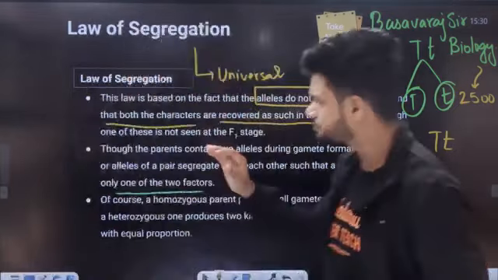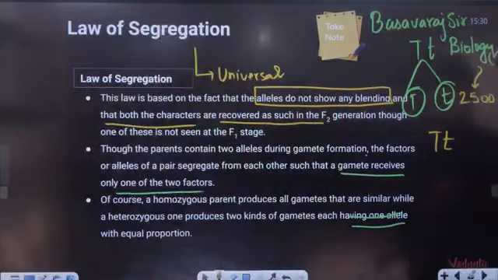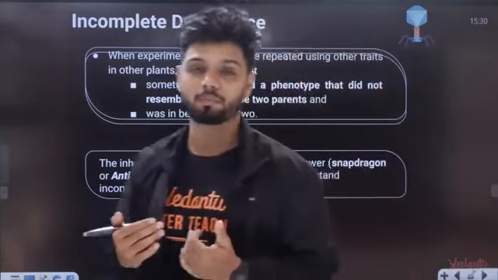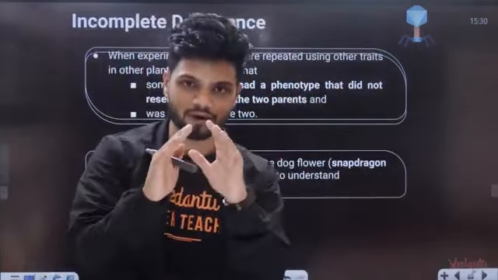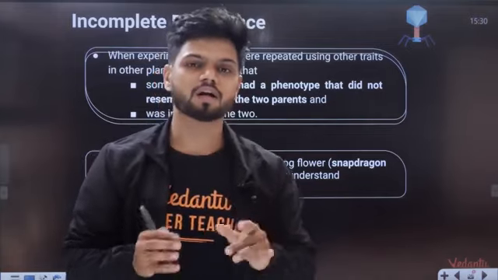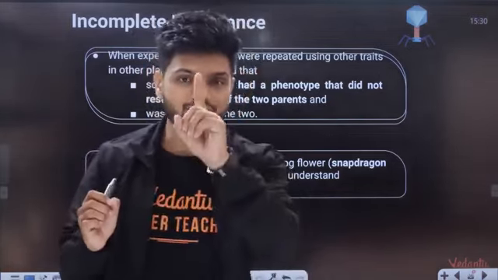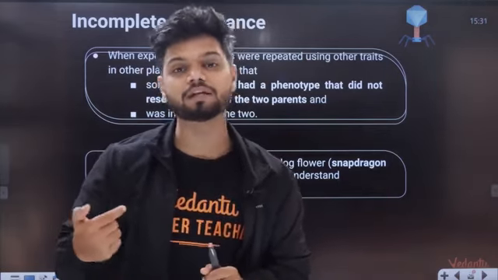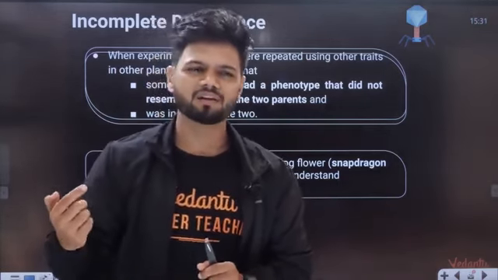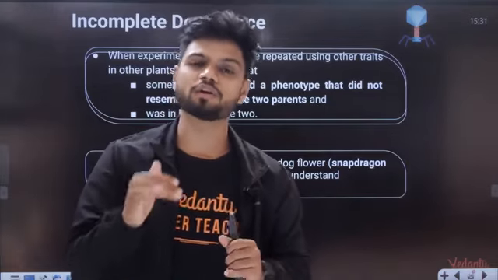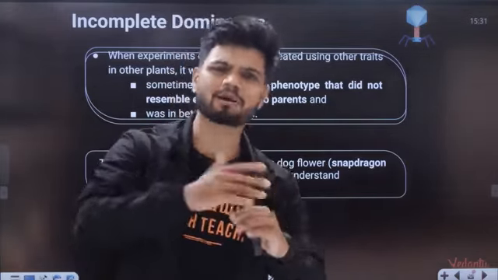Now students, that is your entire law of segregation. Next concept is your incomplete dominance. All of you are aware, I told you already, the law of dominance has certain exceptions. One such exception is called incomplete dominance. That is, the dominant allele does not do its work properly. It is not very dominant.